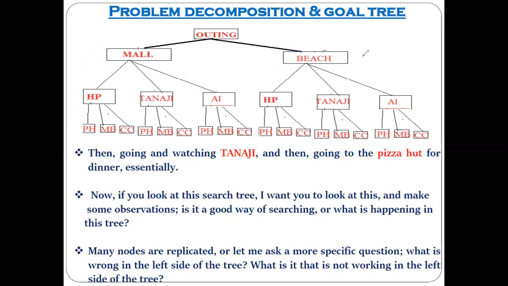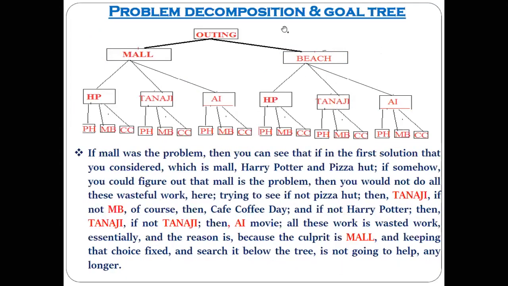Then what can be the solution for this? The solution for this is nothing but problem decomposition. Now, all the things that we have discussed up till now: if the mall was the problem, and in the first solution you considered the mall, Harry Potter, Pizza Hut, and somehow you could figure out that the mall is the problem, then you would not do all this wasteful work.